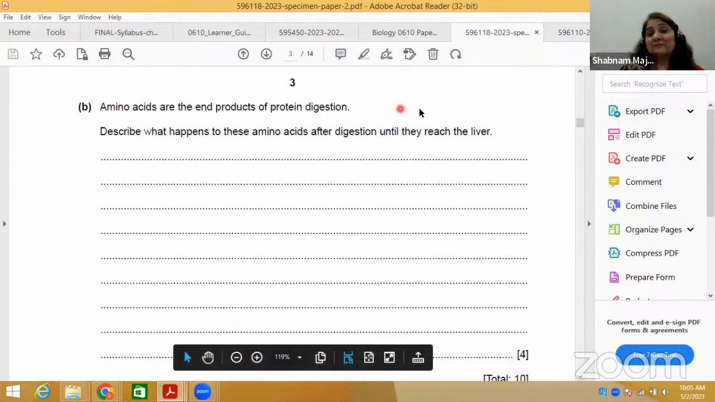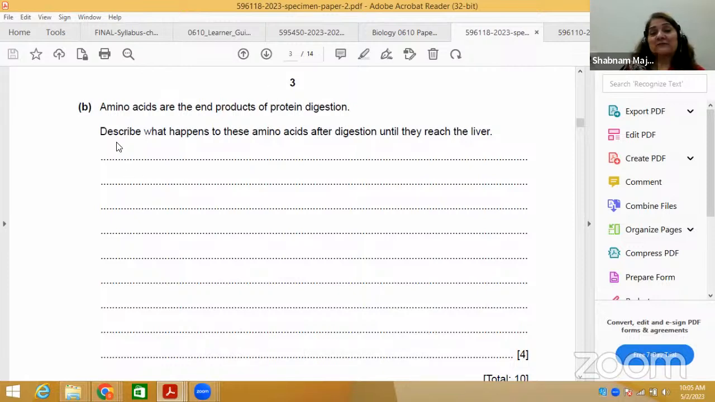Amino acids are the end product of protein digestion. Now, very important. What is the command word here? There are 4 marks. This is a big question. Above was very simple, 1 mark for each. But here there are 4 marks, and there are more than 8 lines mentioned here, so maximum 8.